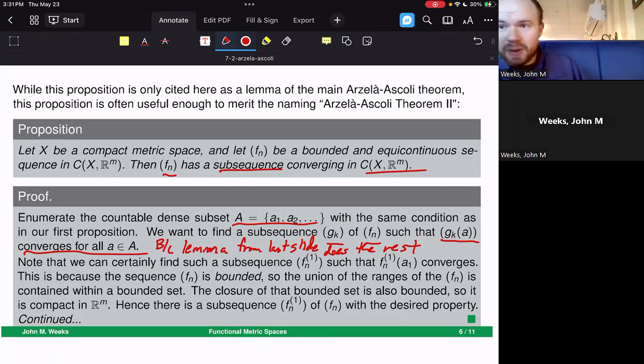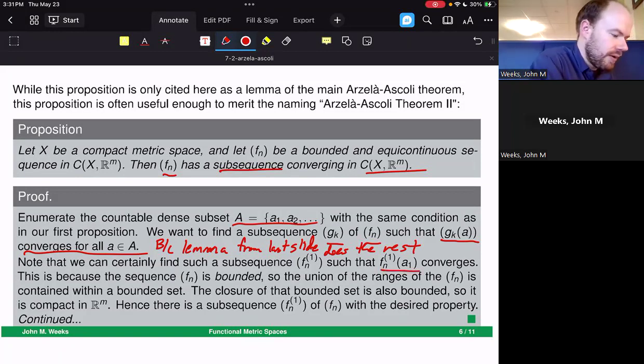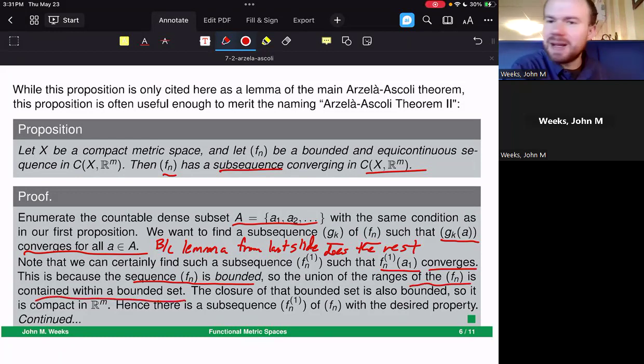So first, let's note that we can certainly find a subsequence, and I'll call it f sub n of 1, and I'll use parentheses up in the superscript, such that f sub n of 1 of a sub 1 converges. And that's because this sequence is bounded. So the union of the ranges of the f sub n is contained within a bounded set. I should be clear there that to say that a sequence here is bounded is to mean that it's bounded in metric, that these things are all bounded with respect to each other. The lowest possible point of one of the f sub n and the highest point of one of the other f sub n, these need to be bounded as a set. And the closure of the bounded set is also bounded, so it's going to be compact inside of Rm.